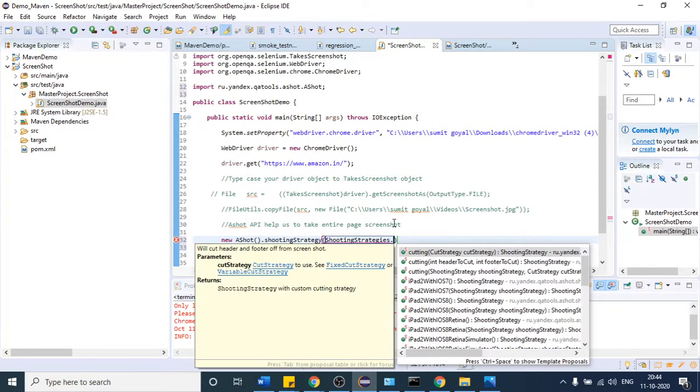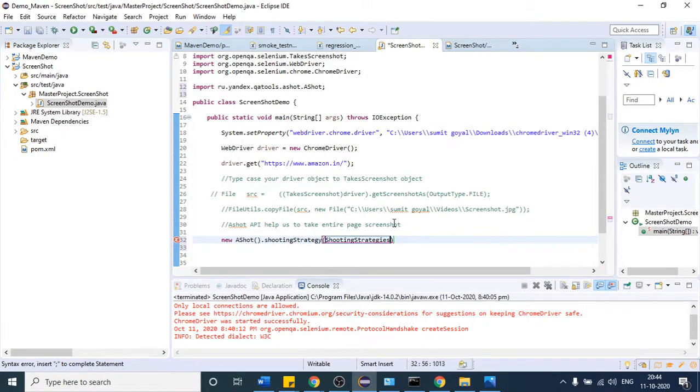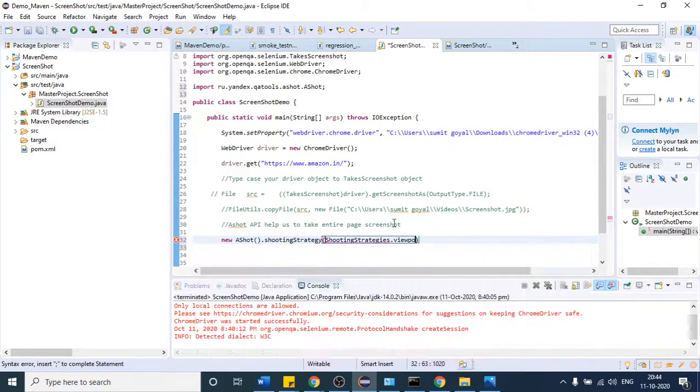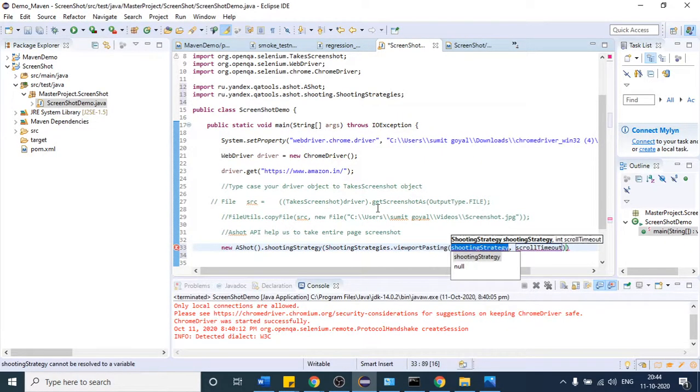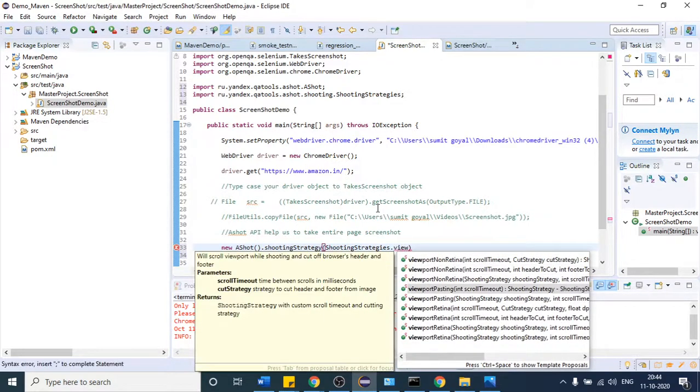Before the import, let us try to use the method, I think viewportPasting. Let me write it again. Dot view. This is the one, right?